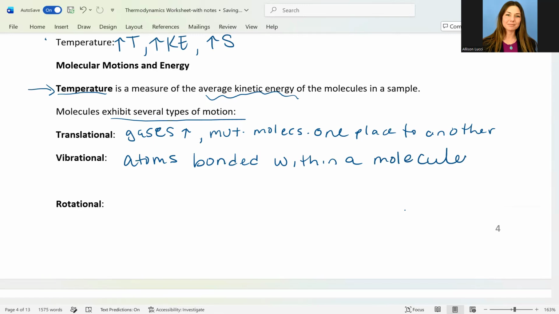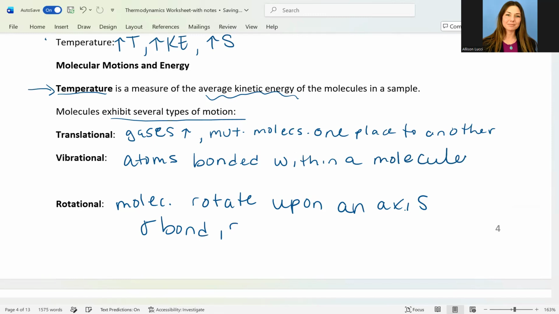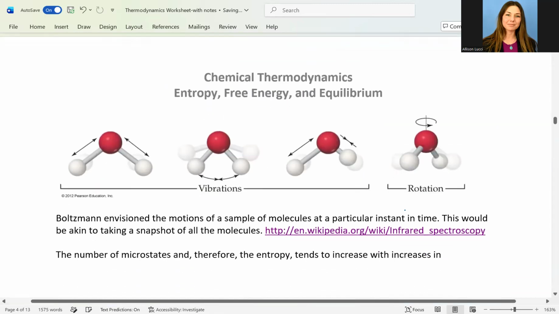And then we have rotational. So this is when a molecule will rotate upon an axis, or we should say an axis or a sigma bond. So a single bond, right? Single bonds.